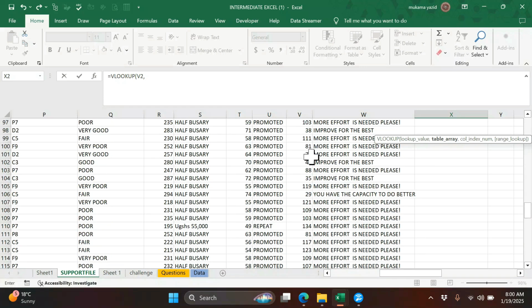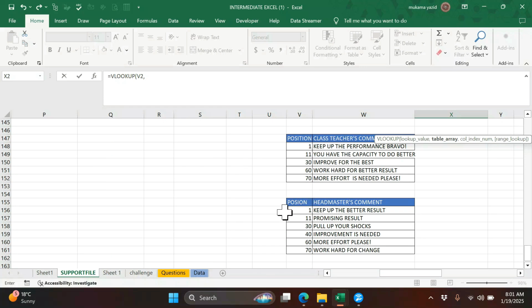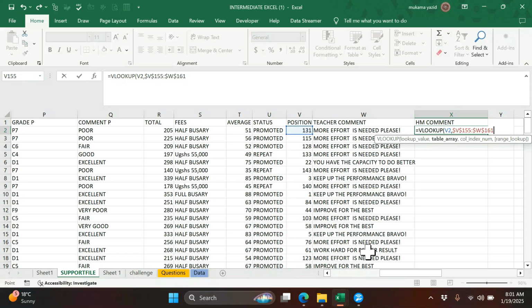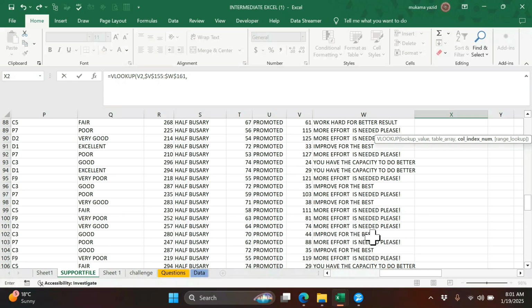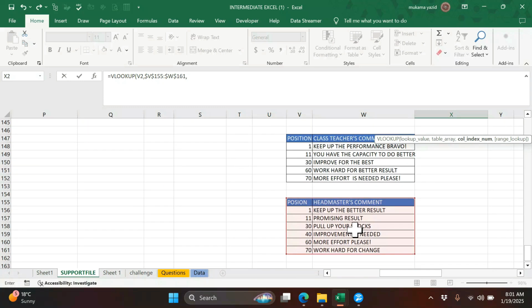I also created different scales depending on position. I just twisted some words here, but the meanings are the same. So I select my table, I lock it by pressing F4, then comma, then I count the column index number, where I want Excel to put the answer, that is 1, 2, so 2, comma.